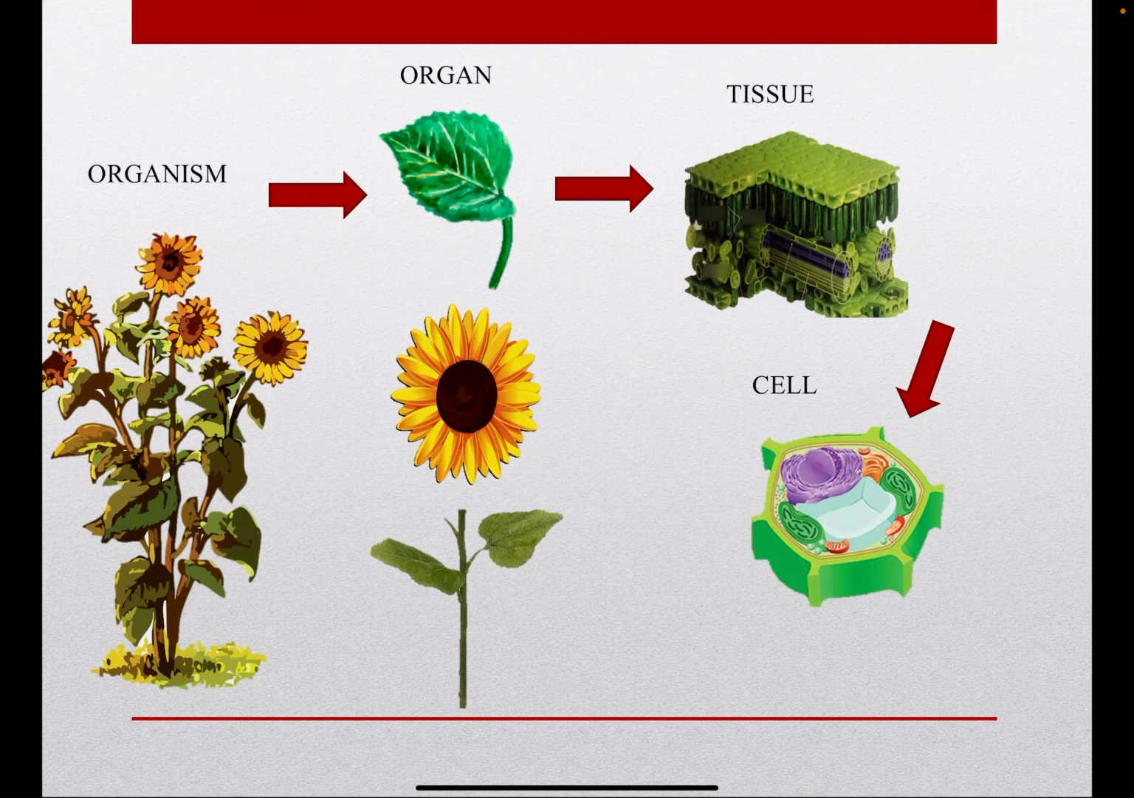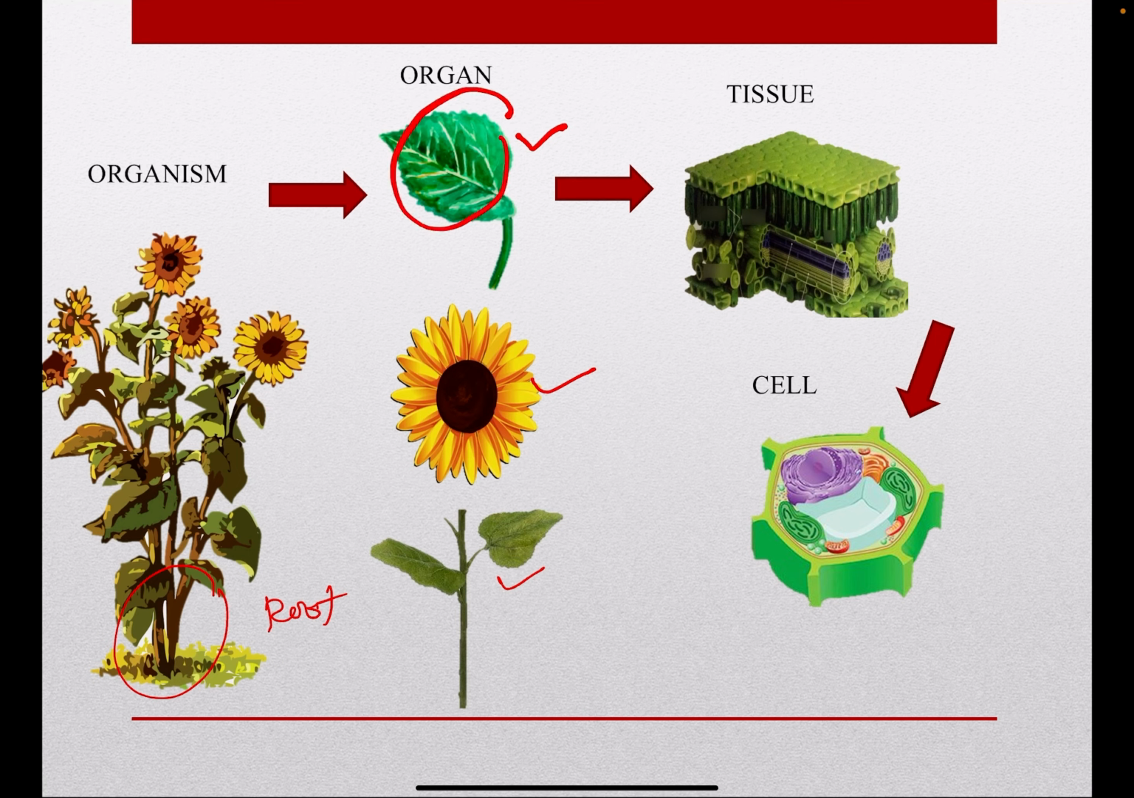Okay, this is examples of plant cells organizations in plant. I take examples of sunflower. The sunflower consists of a few organs. Example is like leaf, flower, stem, and also root. Organs like leaf, for example, is made up from different tissues.